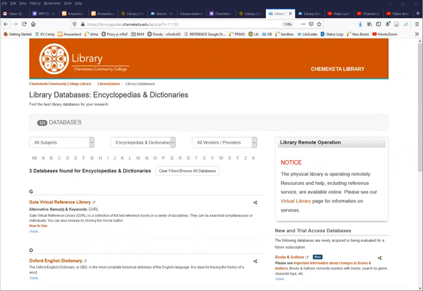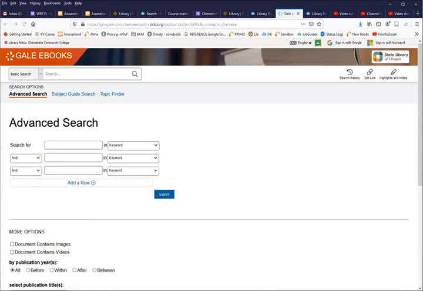Gale Virtual Reference Library is a platform where we have not all, but a lot of our reference books in an online form. That is to say, encyclopedias and dictionaries. We have a lot of specialized encyclopedias that go into a particular topic area. You may have used the Gale platform on the OSLIS site previously, maybe in high school. I'm going to go ahead and click Gale Virtual Reference.